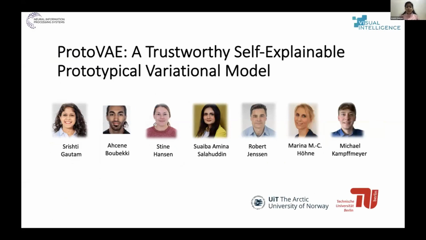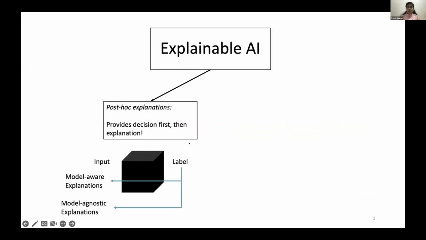So today I'm going to talk about self-explainable models, and in particular this model that we recently proposed, which is a self-explainable prototypical variational model called ProtoVAE. To start with some of the background, explainable AI, as most of you already know, can be categorized mainly into two categories. So one are the post hoc explanations, which provides the decisions first, and then we can get some explanations with the help of some of the methods, which are post hoc methods. But the model here stays black box in itself.